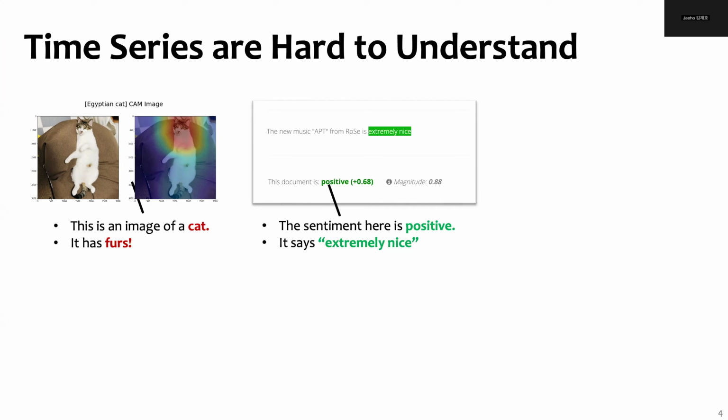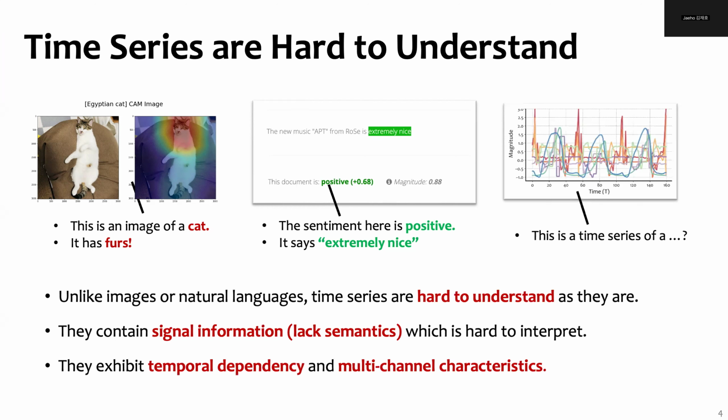But for time series, it's very hard to understand what is represented in the raw data format. This is because time series lack semantics, which makes it hard to interpret as well. They exhibit strong temporal dependency and multi-channel characteristics.